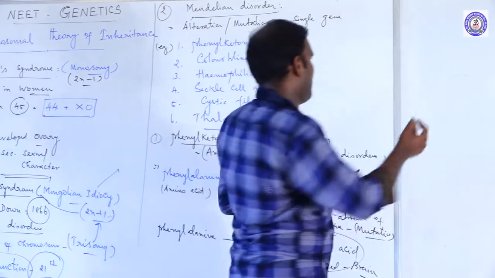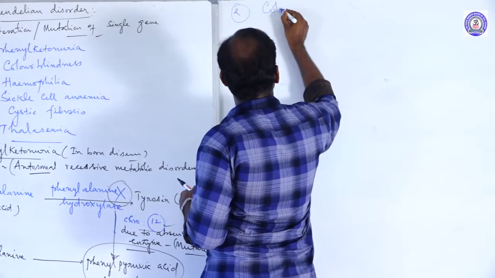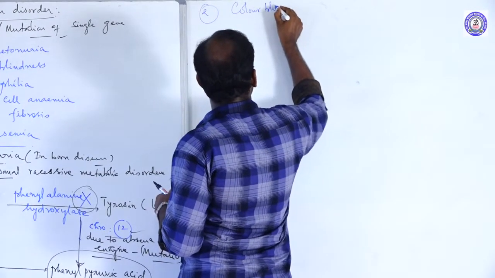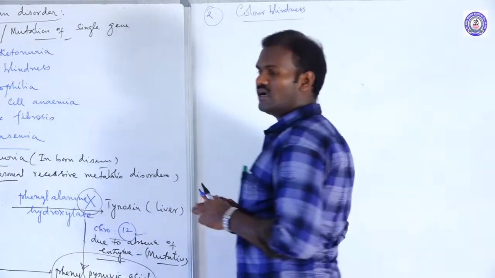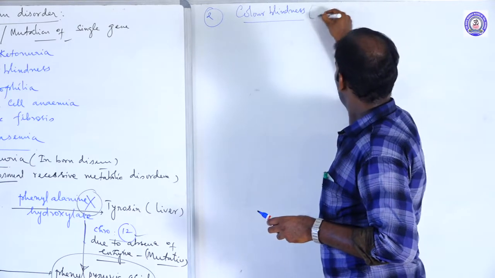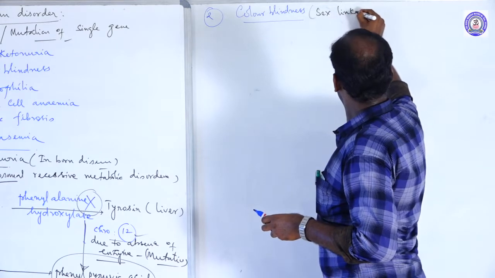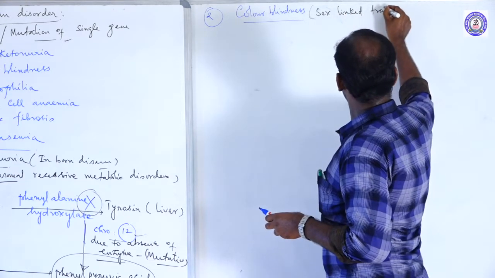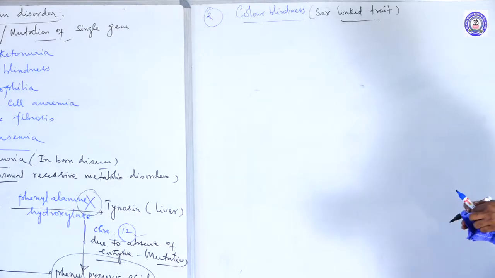The second one, color blindness. It is also called a sex-linked trait. What is color blindness actually?